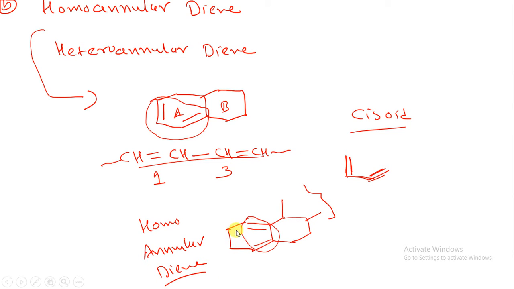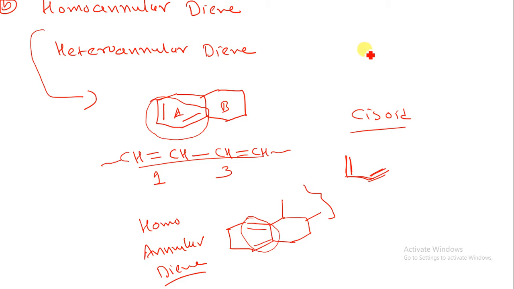Now you have to remember this thing. When we are having double bonds in conjugation in a cissoid type structure, then it is known as homoannular diene system. At that time you have to just add the base value of homoannular diene system. Whatever the base value is, I will give you in the last segment of this lecture. So this is the homoannular diene system.